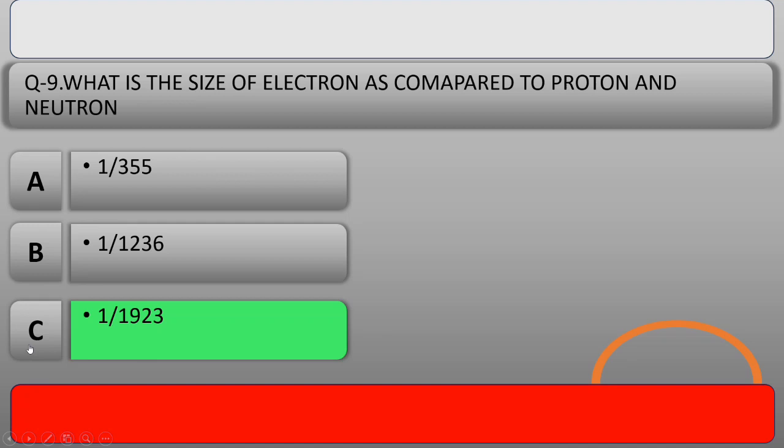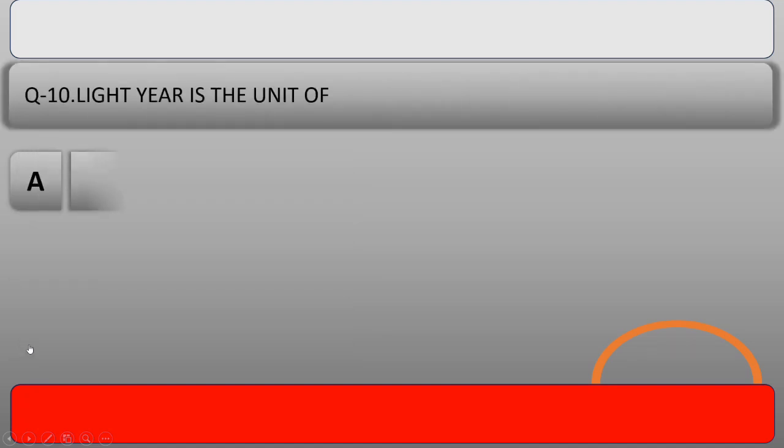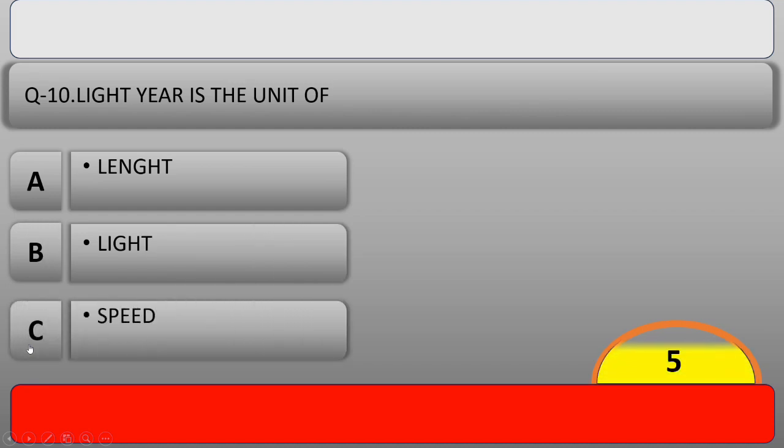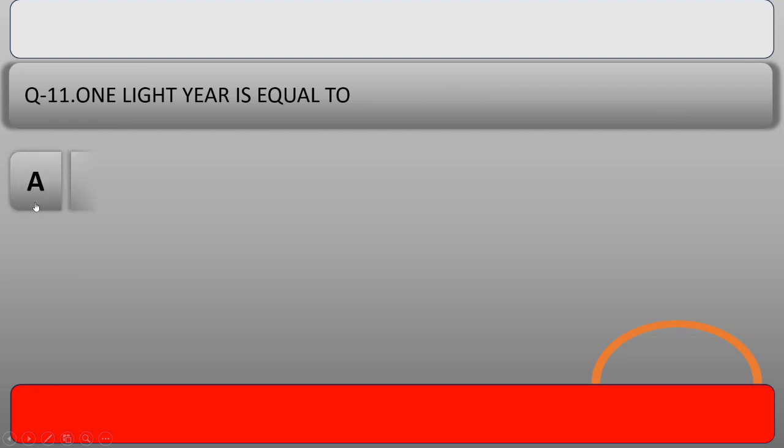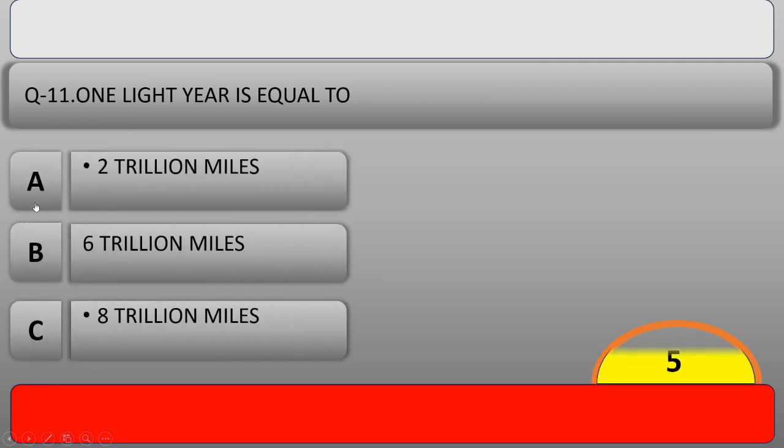Our next question is, light year is the unit of? And the right answer is option A, length. Our next question is, 1 light year is equal to? And the right answer is option B, 6 trillion miles.